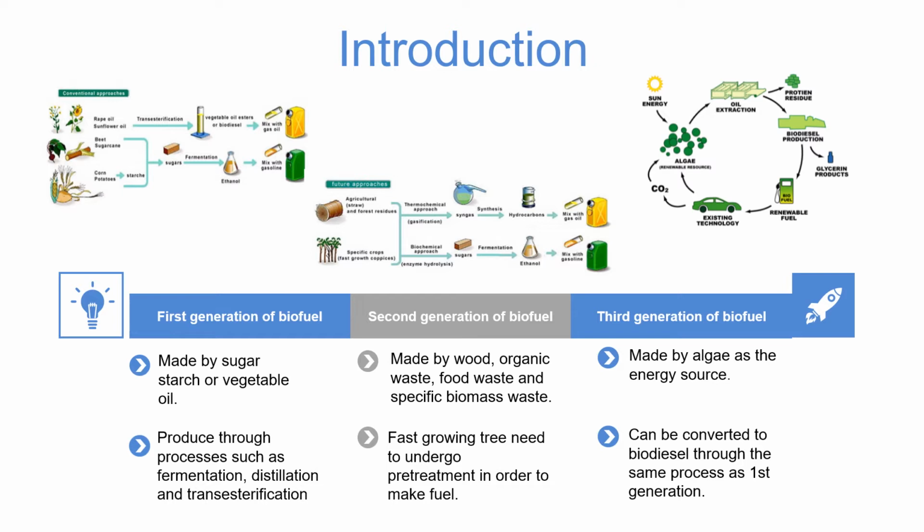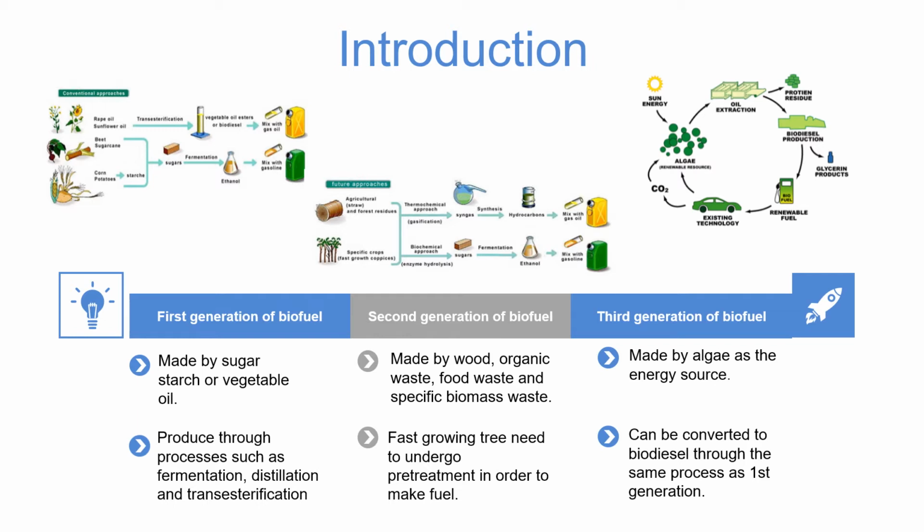Next is the second generation of biofuel, which includes woods, organic waste, food waste, and specific biomass crops. Fast-growing trees such as poplar trees need to undergo a pre-treatment step, which is a series of chemical reactions that break down lignin that holds plants together in order to make fuel. The pre-treatment step involves thermochemical or biochemical reactions that unlock the sugar embedded in the fiber of the plant. After this step, the process to generate plant ethanol resembles that of first-generation ethanol production.